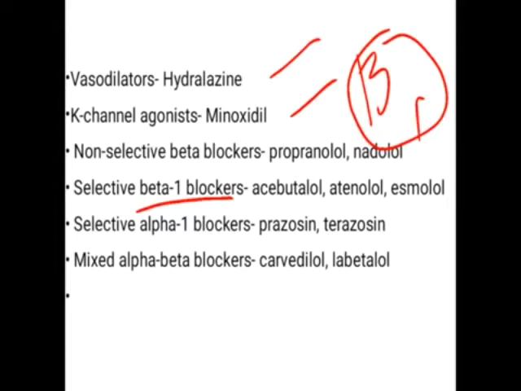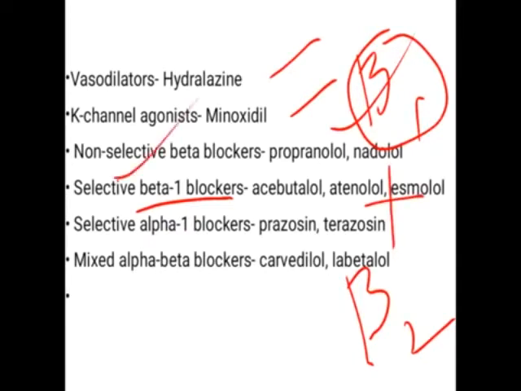Now suppose a drug blocks the beta 1 receptor, and somewhat it also has activity on the beta 2 receptor. So it has activity on beta 1 plus beta 2. Such a drug is called a non-selective beta blocker. That means they can act on beta 1 as well as the beta 2 receptor. They will not act on the alpha receptor. They will act only on the beta receptors, one or more than one beta receptor.